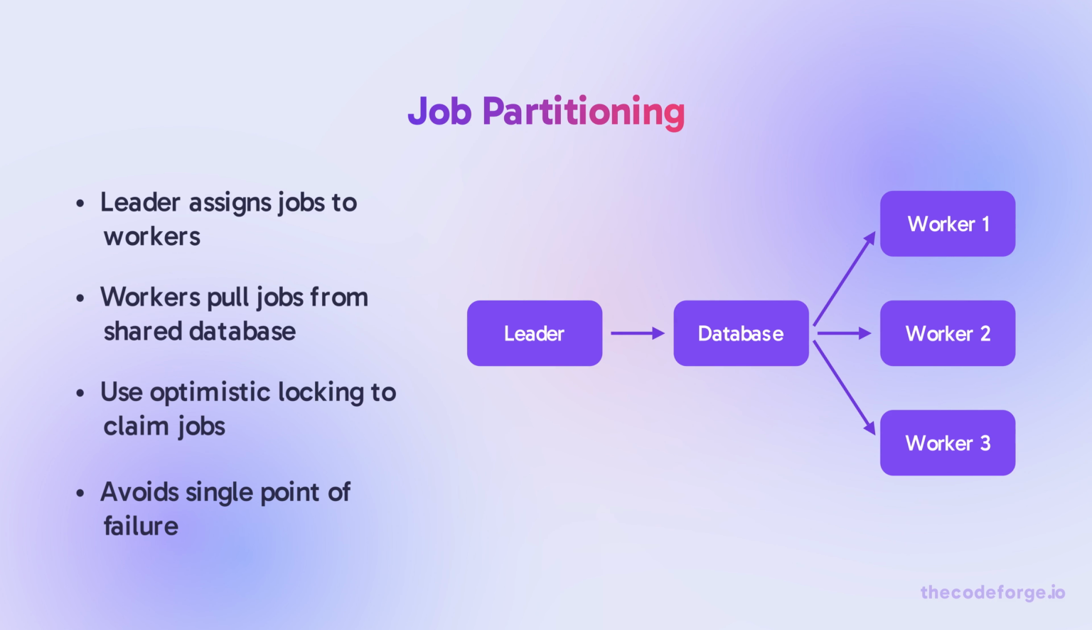Once you have a leader, it needs to assign jobs to workers. The naive approach is a queue, but if the leader dies, in-flight jobs are lost. Better, workers pull jobs from a shared database using optimistic locking. The leader just marks which jobs are ready.